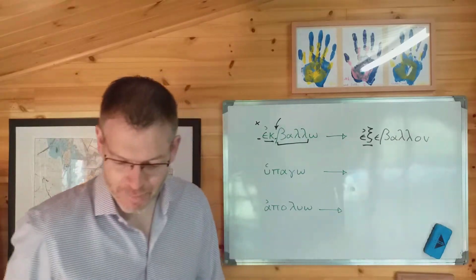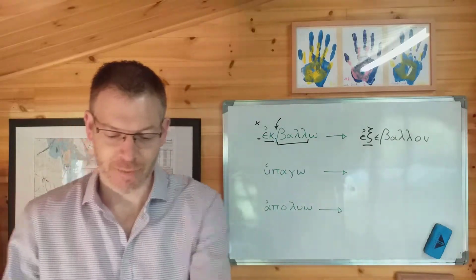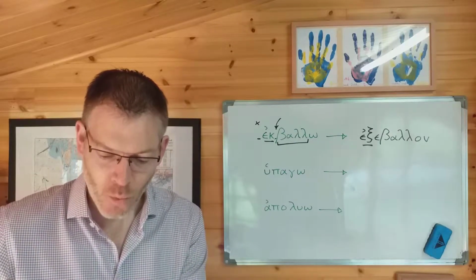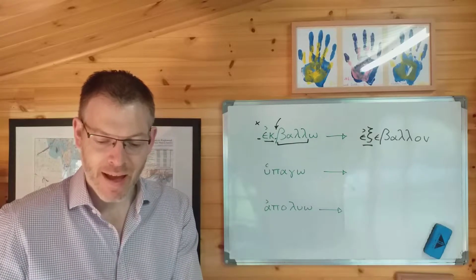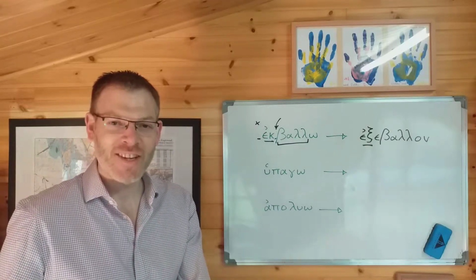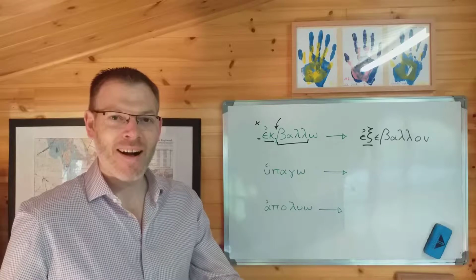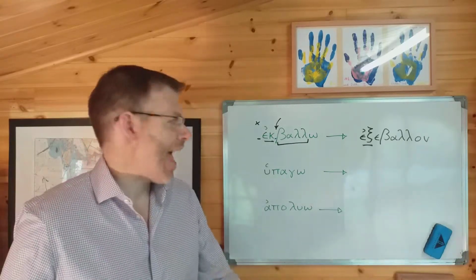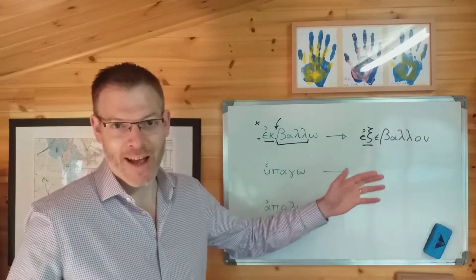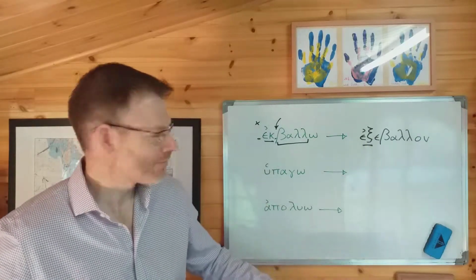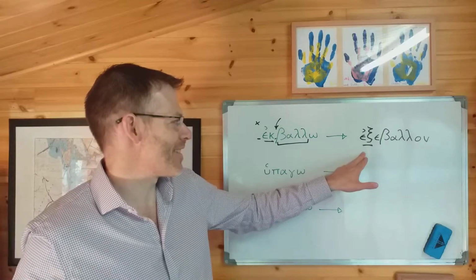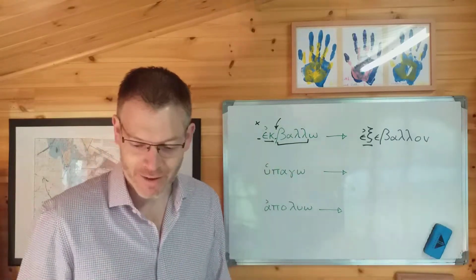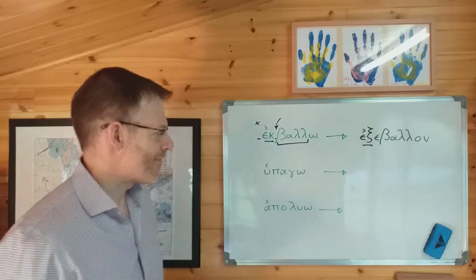Page 48 talks about prepositions and how they change when they are placed before a vowel. Basically, ek becomes x when it's placed before a vowel if the vowel is in the next word. Well, the same thing happens if the vowel is in the same word. Ek goes to x. So go back and take a look at that, revise that.